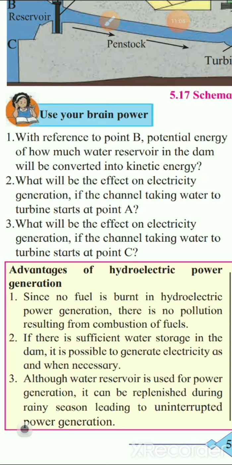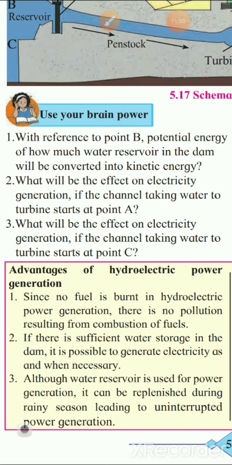Second is, what will be the effect on electricity generation if the channel taking water to the turbine starts at point A? So this is actually your assignment. You have to do it in the assignment book, children. So what will be the answer for this? The energy generation will increase, as the water at A will have higher potential energy that generates higher kinetic energy as it flows.